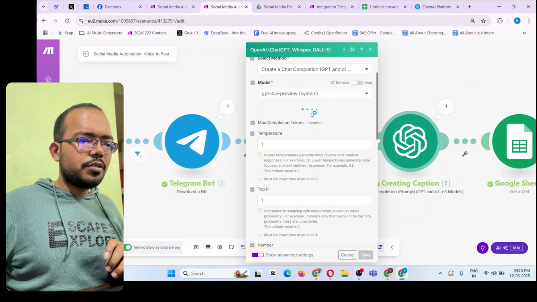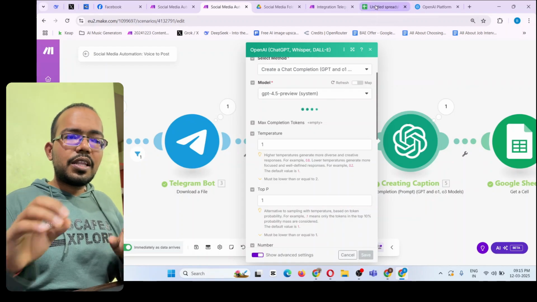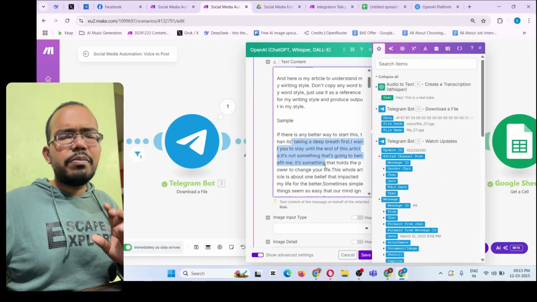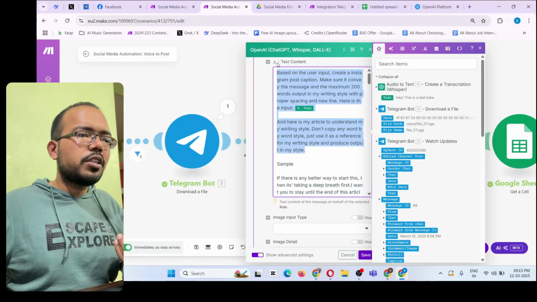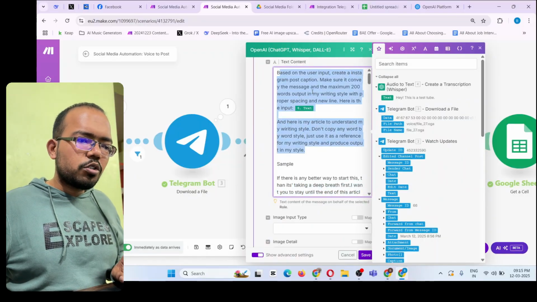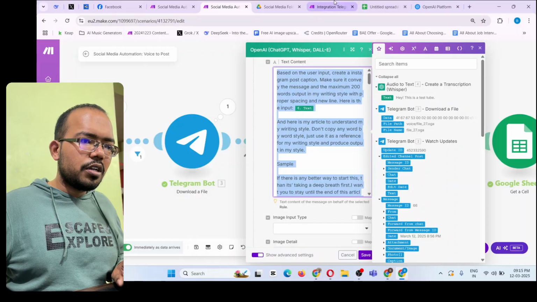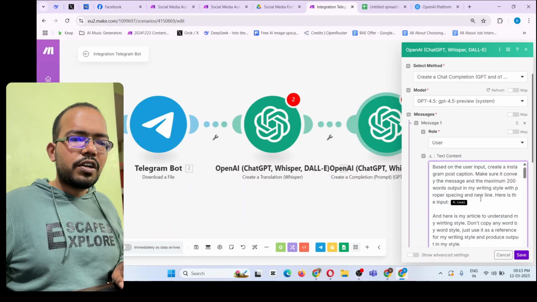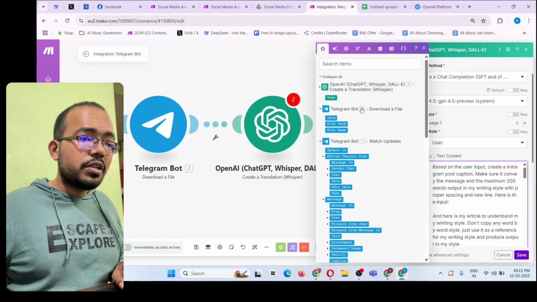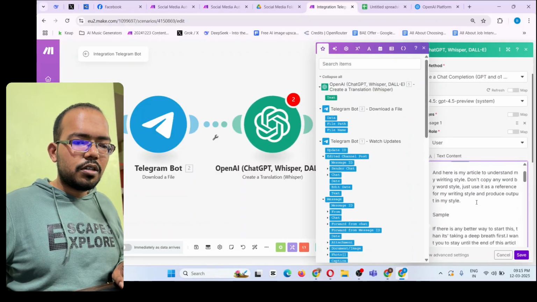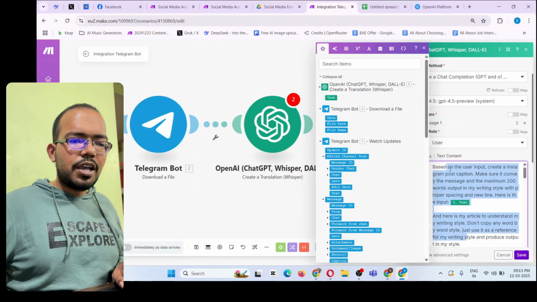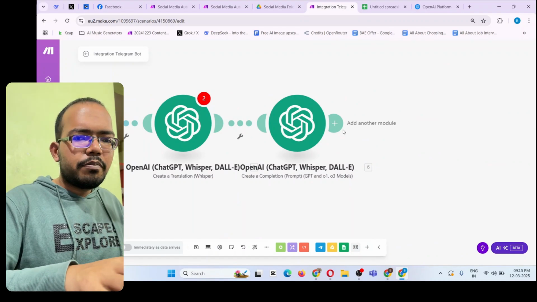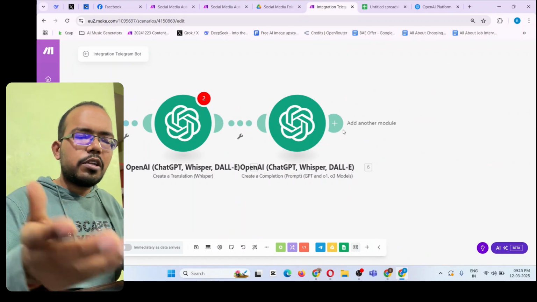So let it load first. The message input, the sample I submit, will be different for you, but the remaining content will be the same for you as well. So I simply copy this content over here and paste it here. This sample will be different for you, and here the text will be different, this text. The remaining content you can copy as it is and click on save. I tested this, it generates a good output for me, so you can simply copy it.